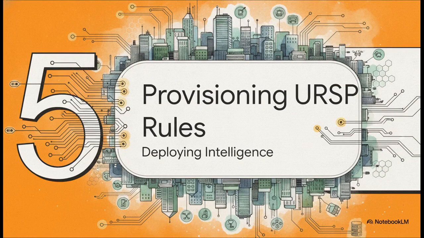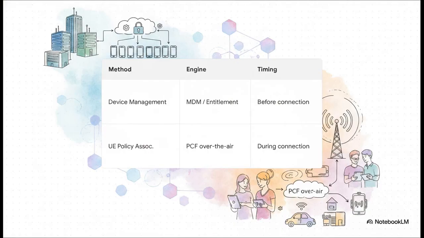Next up, Section 5, Provisioning URSP Rules. Now, as architects, knowing how it works is great, but we also have to know how to deploy it. We generally have two primary methods for provisioning these URSP rules out to the terminals. Method 1 relies on device management. In this scenario, a mobile device management platform, an MDM, or an entitlement server literally pushes the rules down to the terminal before it even connects to the network. This is a highly effective route for corporate fleets or managed enterprise devices.